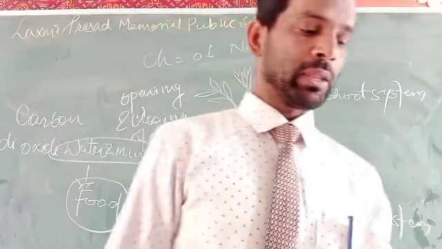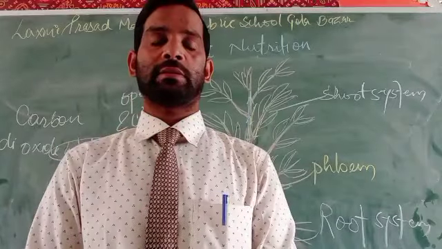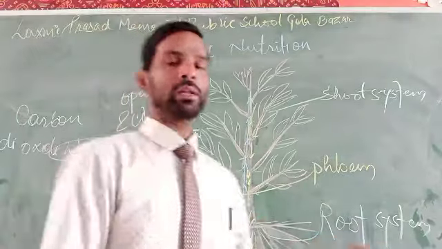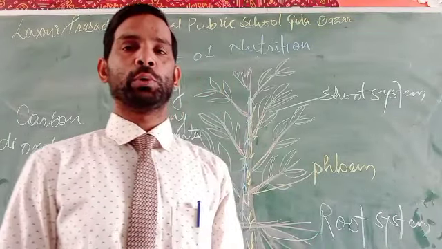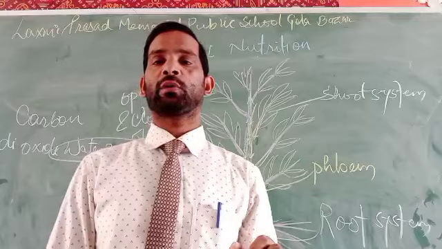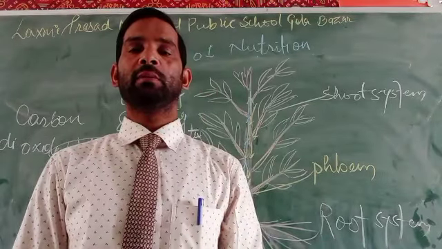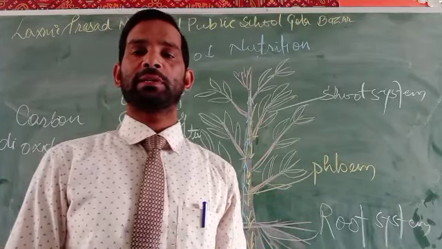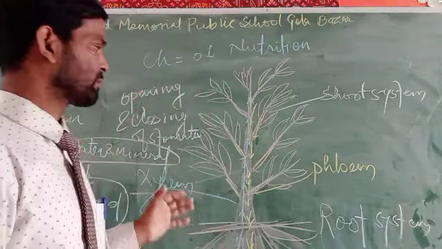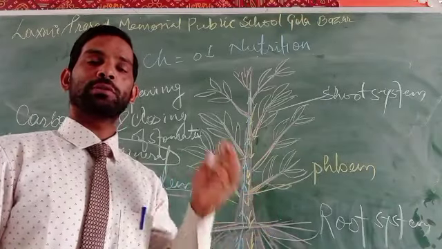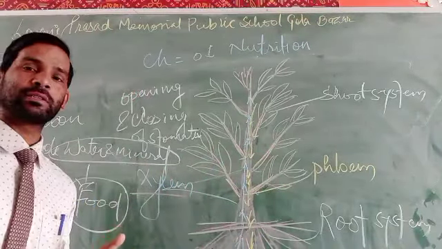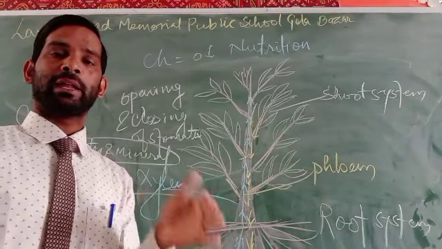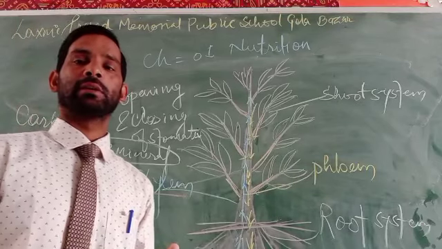First one is material required for photosynthesis. What are the materials required for completing photosynthesis? What is photosynthesis? As I have already told you, it is the process by which a plant makes its own food by consuming water and carbon dioxide with the help of sunlight in the presence of chlorophyll. This is termed photosynthesis. So for photosynthesis there is a requirement of what? The water and as well as the carbon dioxide.